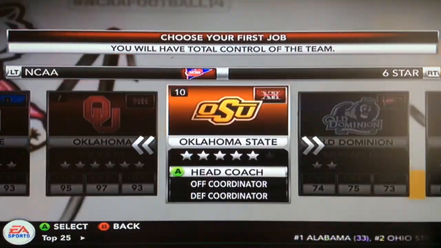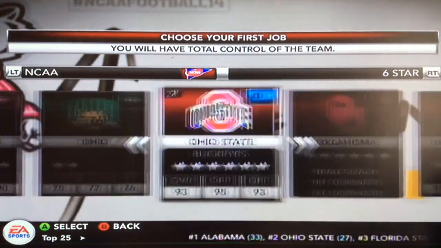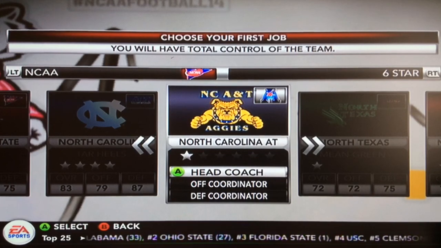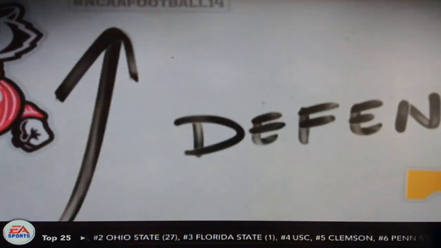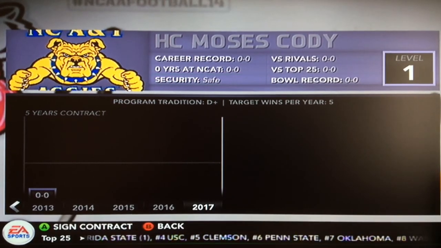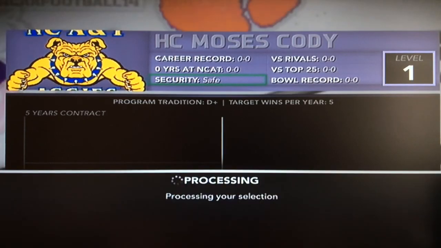Also, this is the updated rosters with the real-life rankings, all the real-life players for this year, because I have the Xbox Live on this account. But anyway, North Carolina A&T, we're going to suck this year. And the last twist was the new coach, Shelby Moses Cody. You may know him from the Cleveland Browns series as the quarterback.